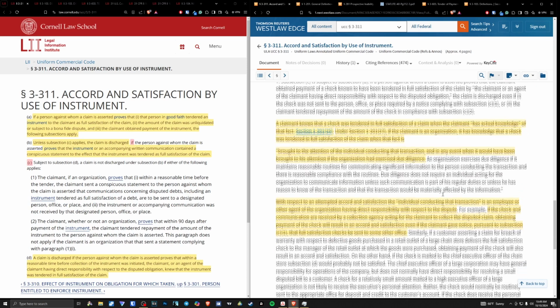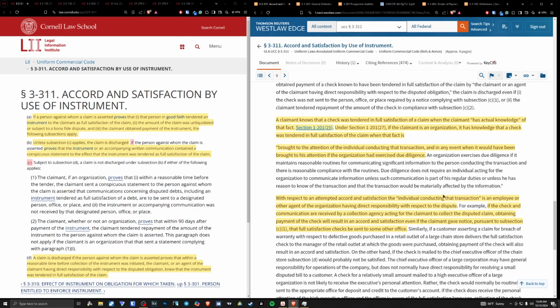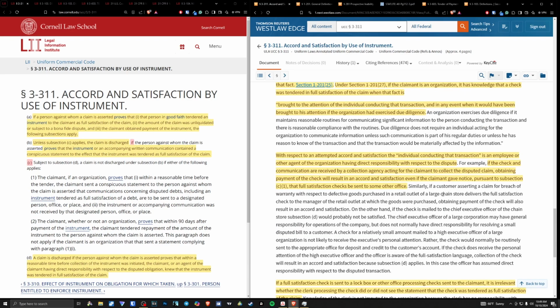If they don't, it shouldn't be any type of, I'm trying to get around it, trying to do anything like that, because that's not good faith to begin with. With respect to an attempted accord and satisfaction, the individual conducting that transaction is an employee or other agent of the organization having direct responsibility with respect to the dispute.